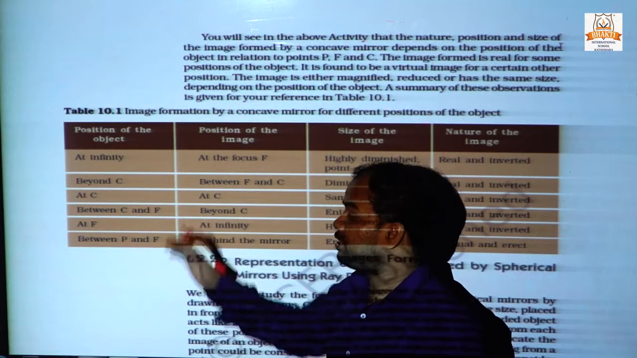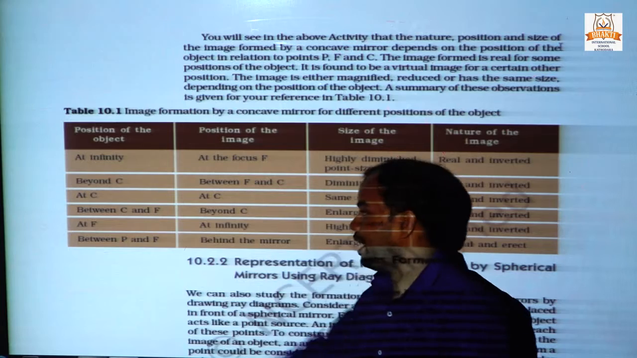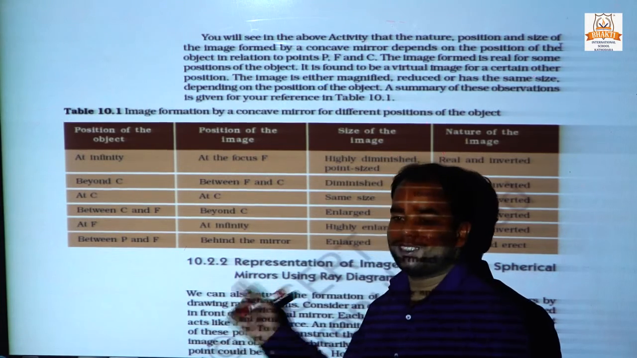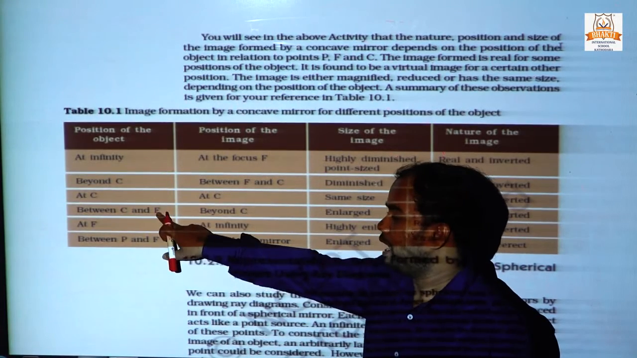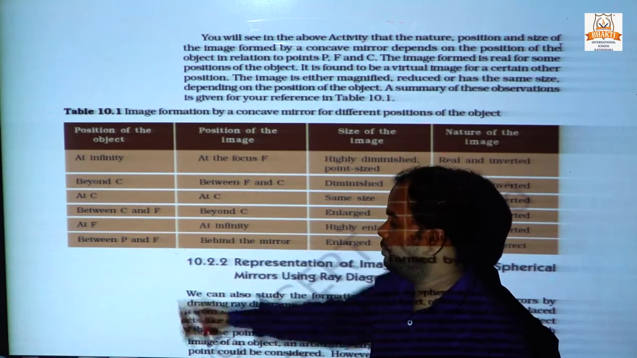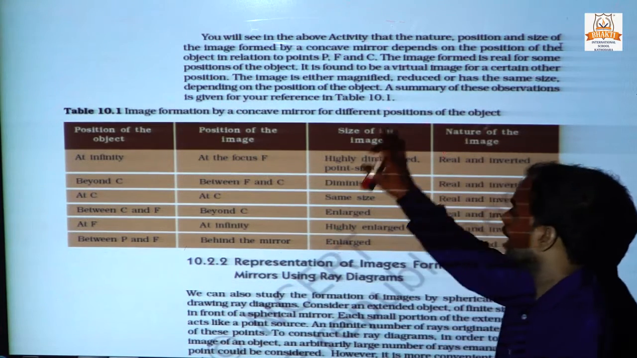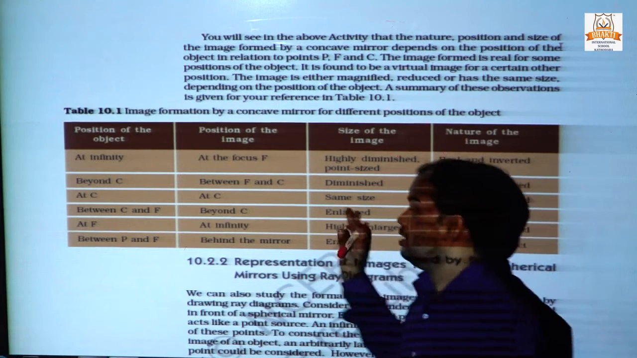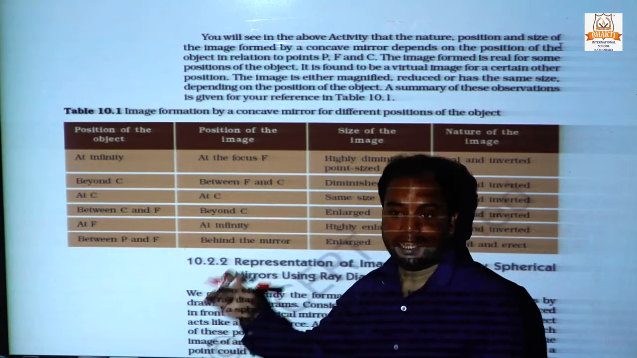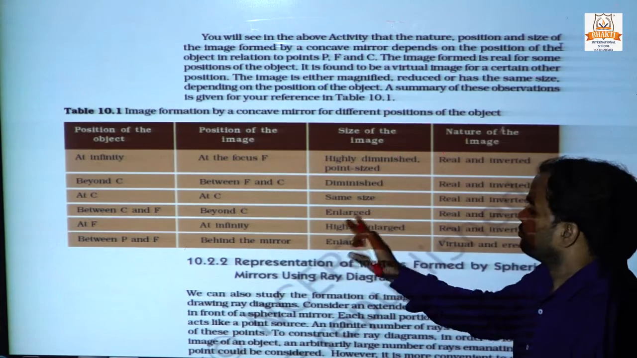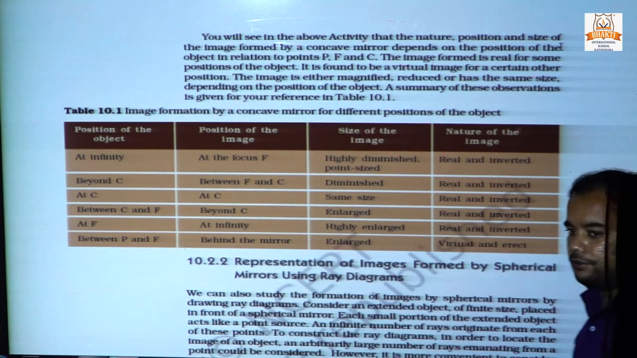When the object is between the center and the principal focus, capital F is the principal focus and small f is the focal length. The position of the image is beyond the center, the size of the image is enlarged, meaning the original size will be increased and large, and the nature of the image will be real and inverted.